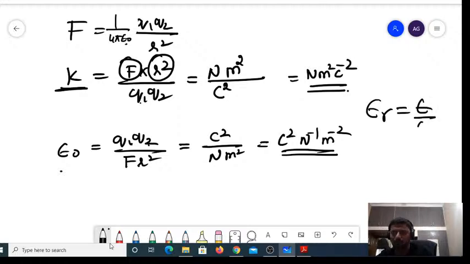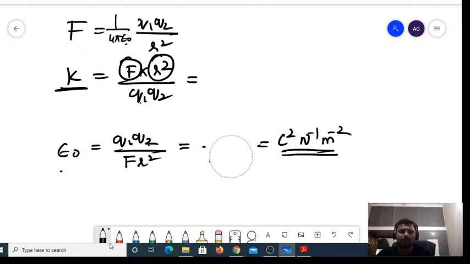It does not have any unit, because the units of epsilon and epsilon naught get cancelled. So epsilon R, or dielectric constant, will never have a unit. Keep that in mind.